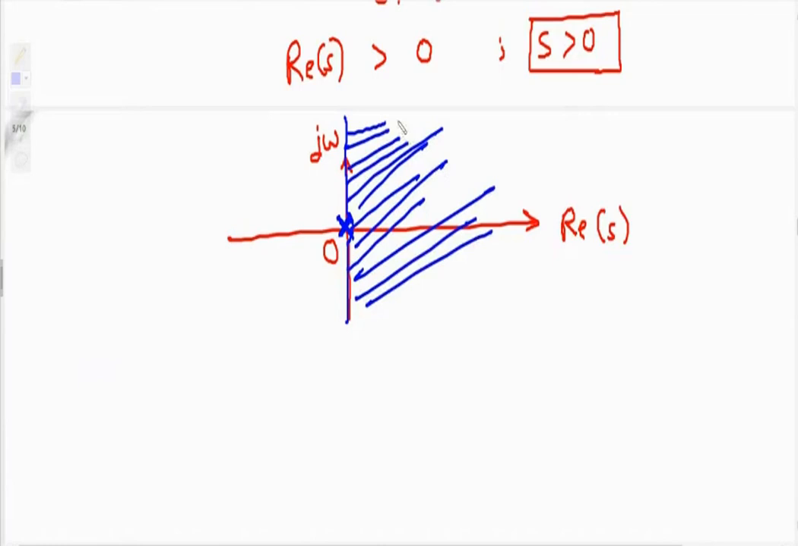So the entire right half of the S plane is the region of convergence. This is the region of convergence. Okay. Now find the Laplace transform of u of minus t.